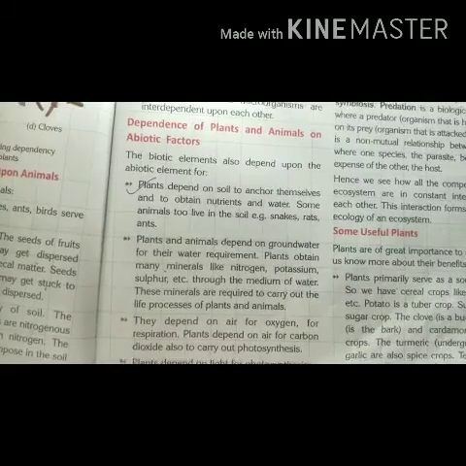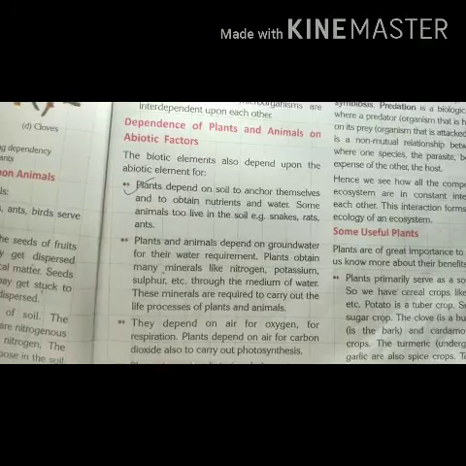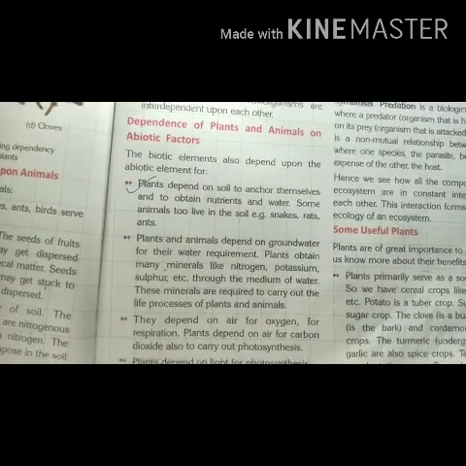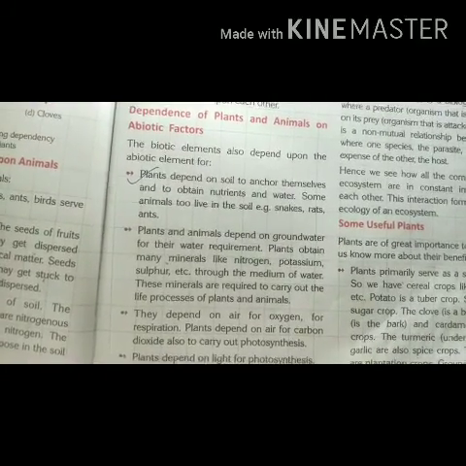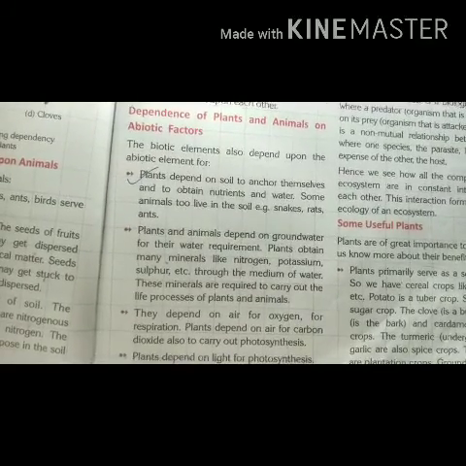And air is also an abiotic factor, and for both animals and plants, air is important because air contains oxygen for respiration.